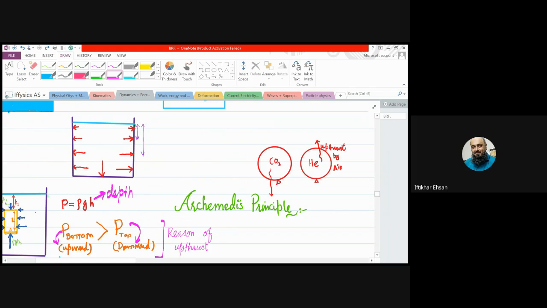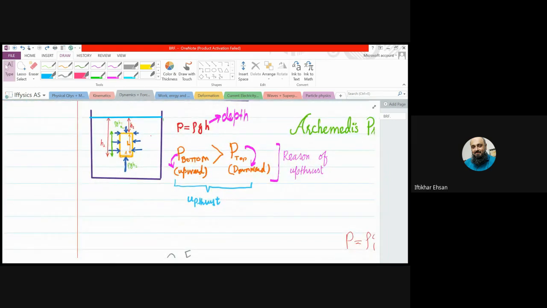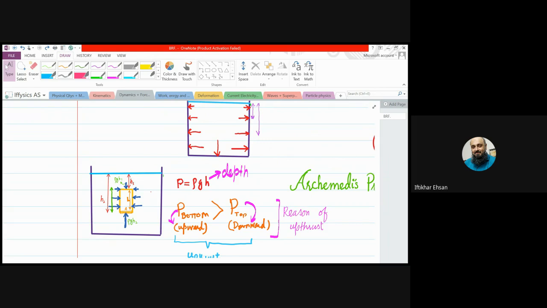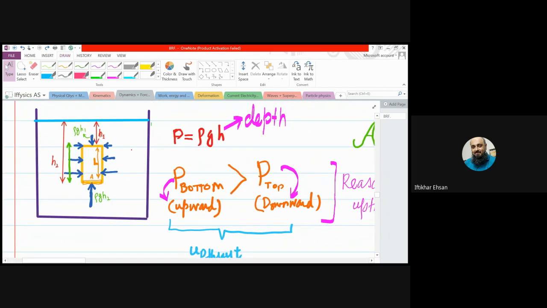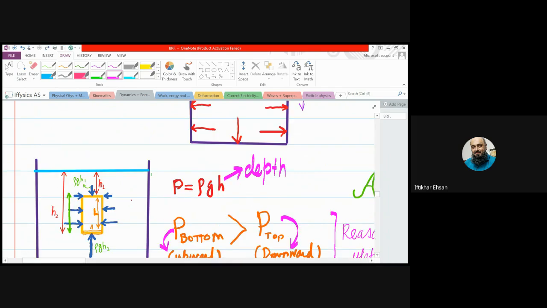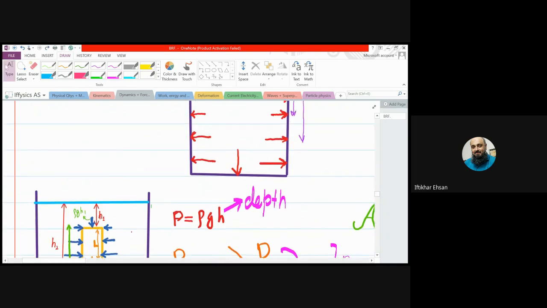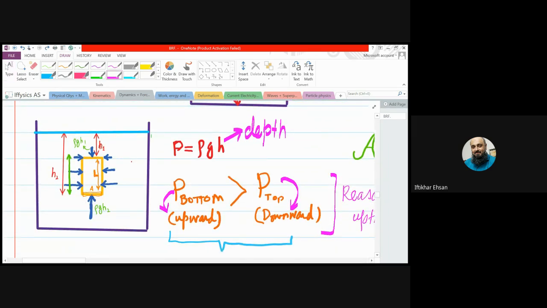Okay. Now, firstly, we were considering the sides of the container where the liquid applies pressure. Now, we are going to discuss Archimedes principle. Now, consider we are having a rectangular object inside a liquid.